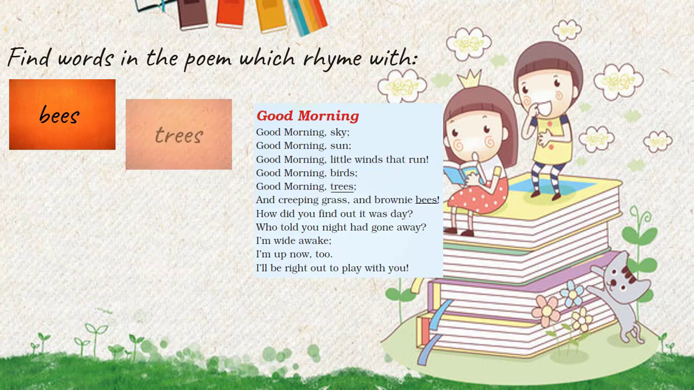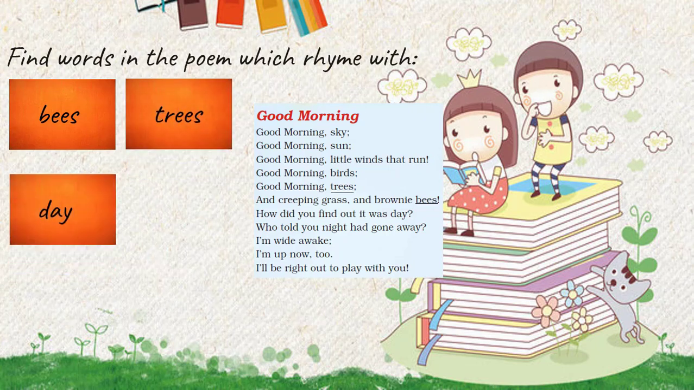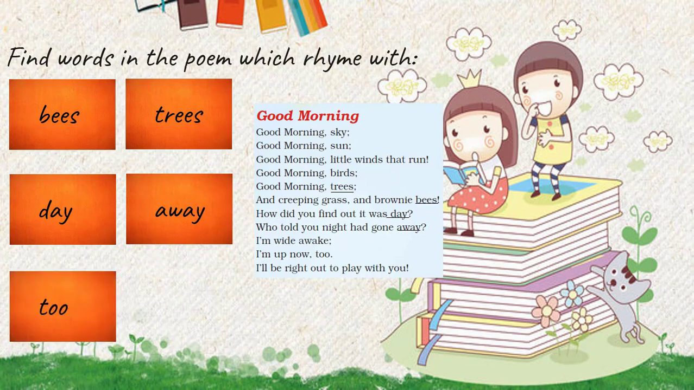Very good. Now the next word is day. So let us find out day in the poem. And its rhyming word is away. Day, away. Now next word is do. And its rhyming word in the poem is you.